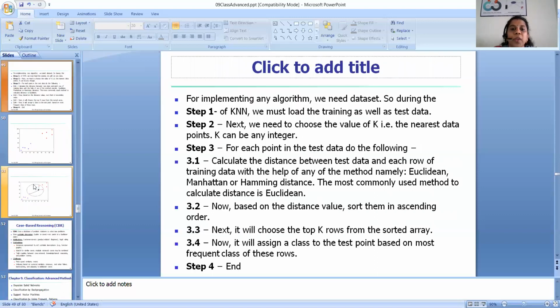The first step is to load the training data and then the test data. The next step is to choose the value of K. K represents how many neighbors we are going to consider. K can be any integer.